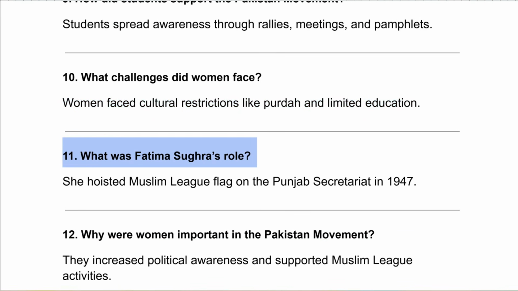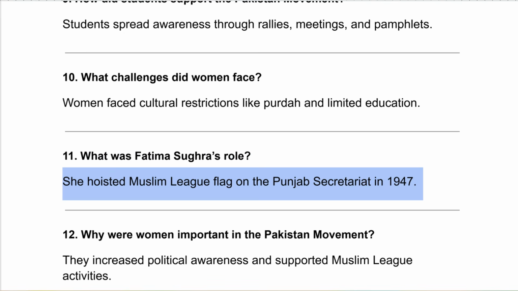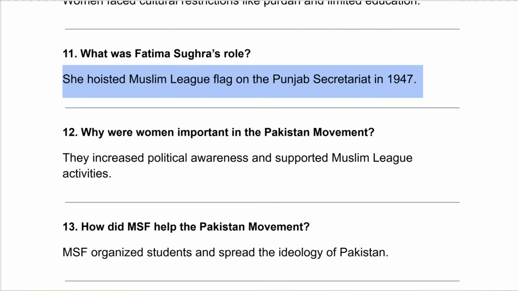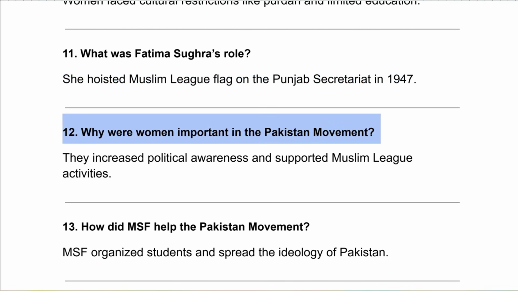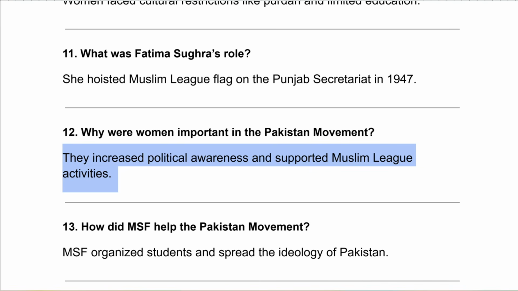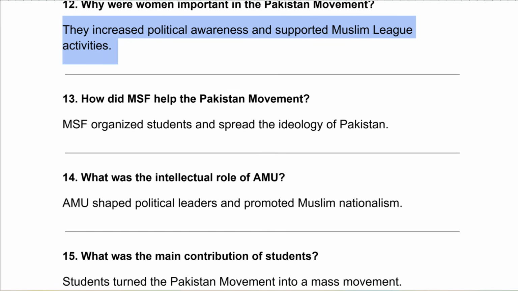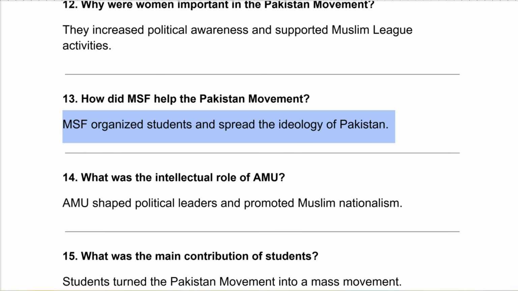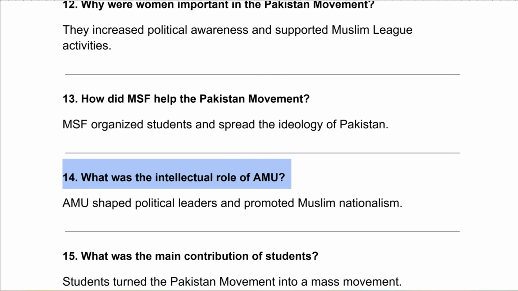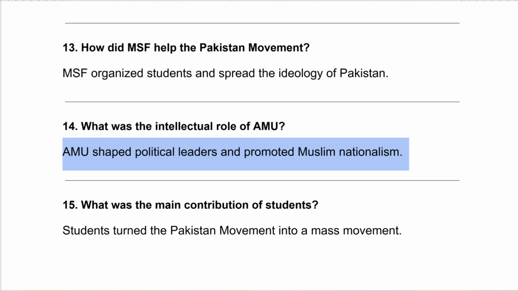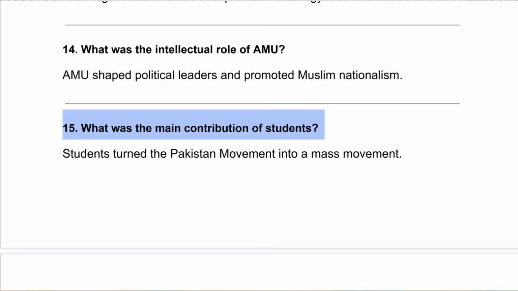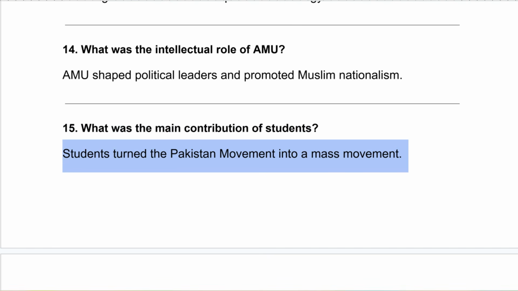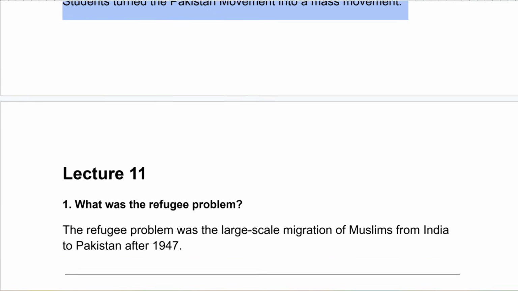What was Fatima Sughra's role? She hoisted Muslim League flag on the Punjab Secretariat in 1947. Why were women important in the Pakistan movement? They increased political awareness and supported Muslim League activities. How did MSF help the Pakistan movement? MSF organized students and spread the ideology of Pakistan. What was the intellectual role of AMU? AMU shaped political leaders and promoted Muslim nationalism. What was the main contribution of students? Students turned the Pakistan movement into a mass movement.